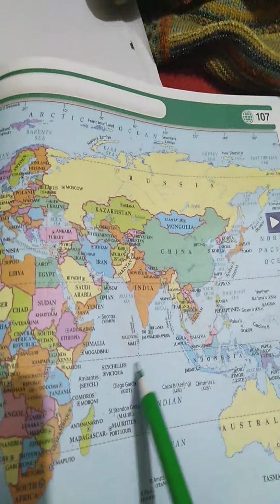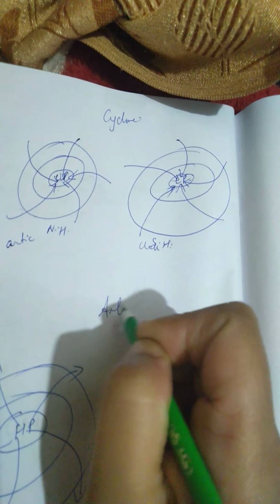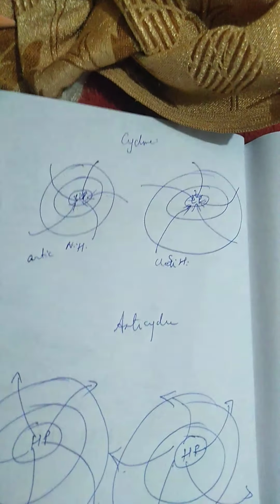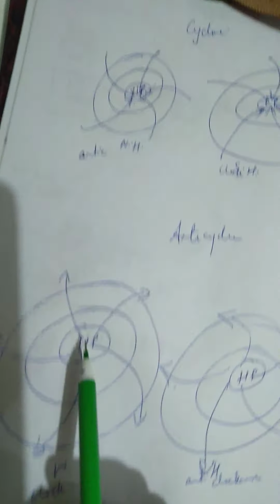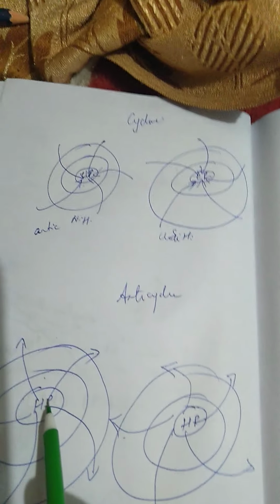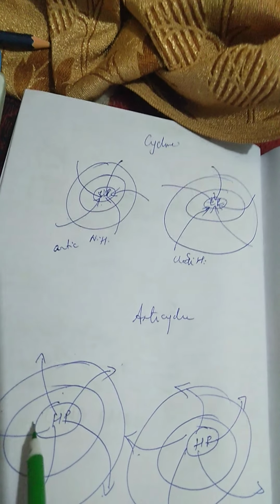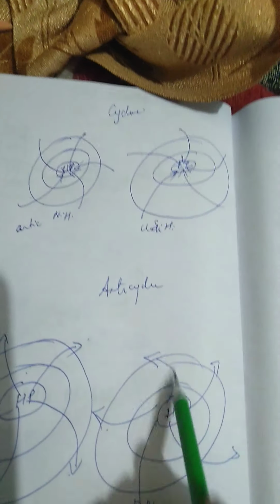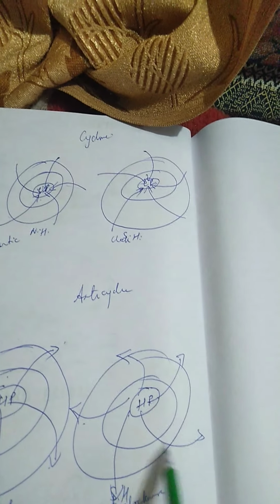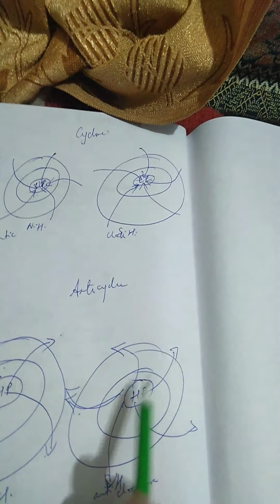Next is the anticyclone. This is your cyclone. This is your anticyclone. Now, just the opposite of the cyclone is the anticyclone, where you have high pressure at the center surrounded by low pressure, and it blows spirally outward. That means it blows in a clockwise direction in the northern hemisphere and an anti-clockwise direction in the southern hemisphere.